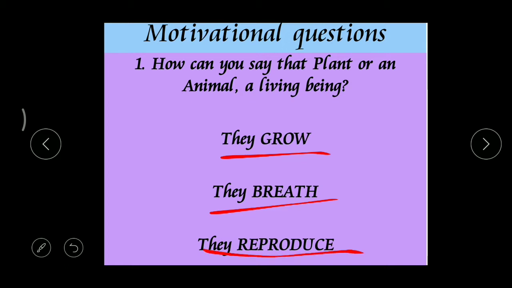They reproduce. Reproduce means these plants and animals have the capacity to generate or produce new organisms that resemble themselves. Resemble means they appear like their parents, right? So what do you call that property? That property is called reproduction. So we can say reproduction is a very important property of living things, right?